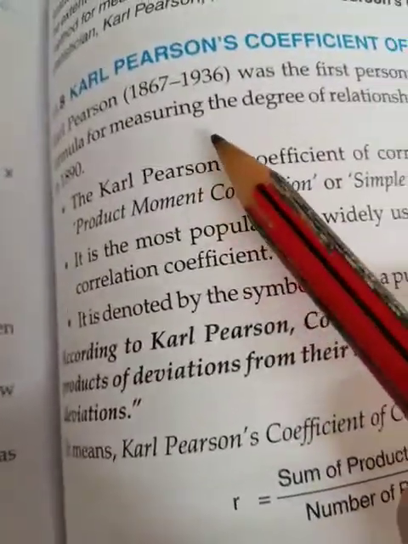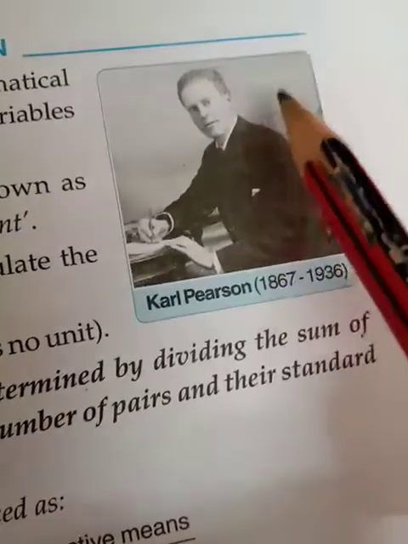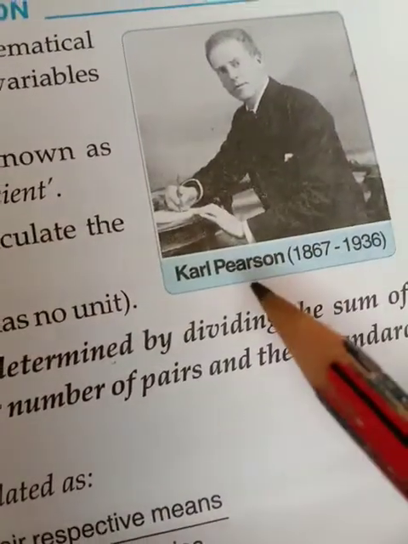So next is Karl Pearson's coefficient of correlation. This is the formula given by the economist Karl Pearson. He is very famous, and the formula given by him for correlation is very famous.